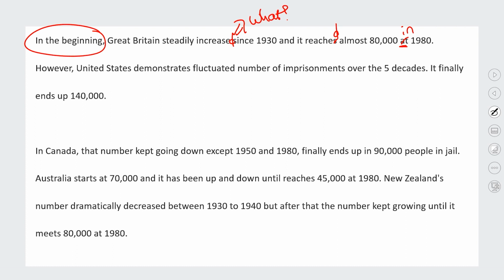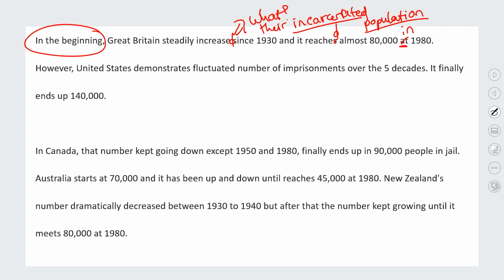So Great Britain steadily increased their incarcerated population. Okay, incarcerated population, that's a paraphrase for imprisoned people. Okay, so incarcerated, if you paraphrased and use something like that, that's how you improve your vocabulary score.